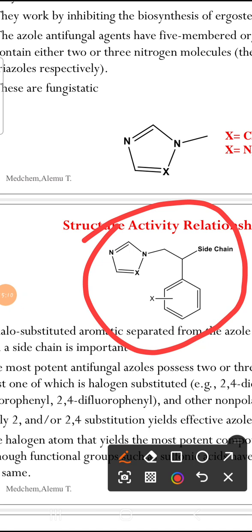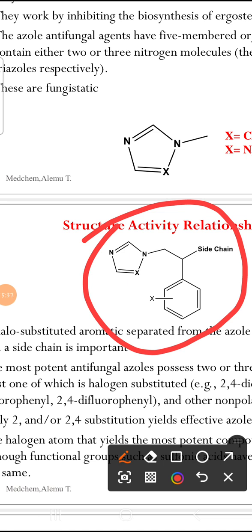That azole may be imidazole or triazole. Generally, triazoles are more potent than imidazoles. Increasing the number of triazole rings increases potency if the distance is kept between the azole ring and the halogen-containing aromatic ring.